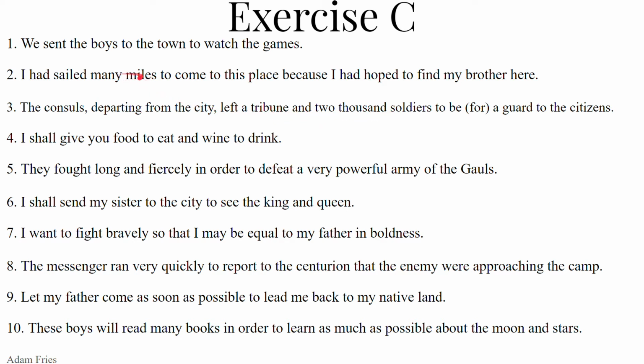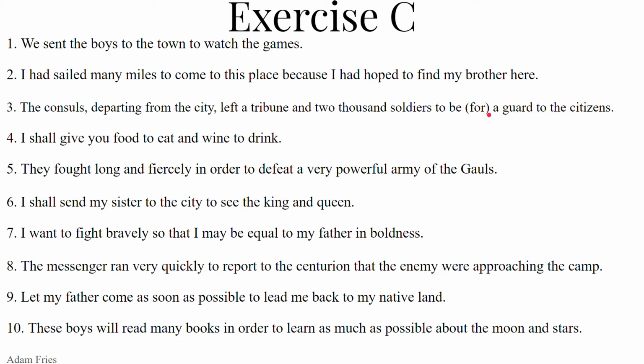soldiers. Just like we had many miles, many thousands of paces, here we have 2,000s of soldiers. So we need milia, because it's more than 1,000. Duo milia, and then the partitive genitive of soldiers. So we need the accusative direct object duo milia, plural neuter, militum, the genitive plural, partitive genitive of miles, militis, masculine, militum. And we want these guys to be for a guard to the citizens.